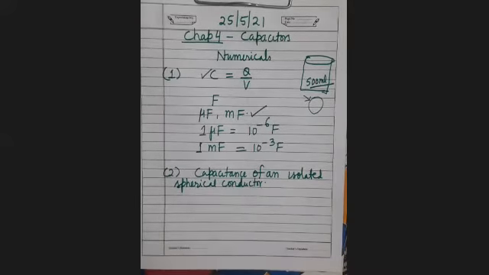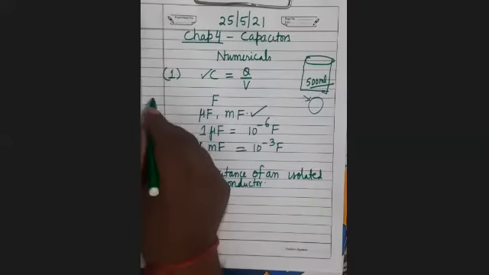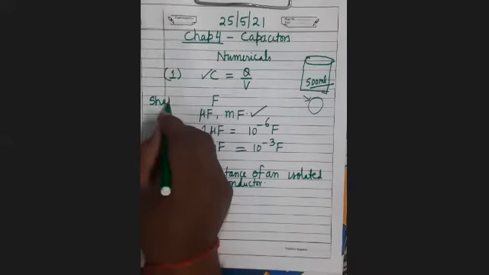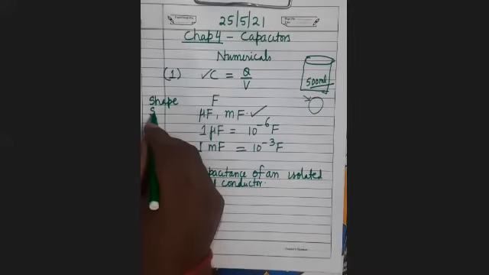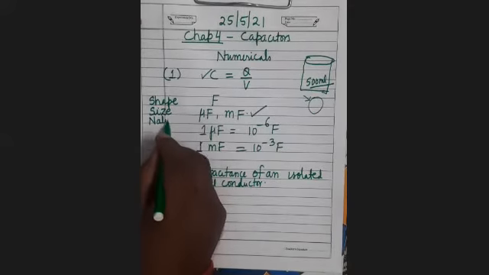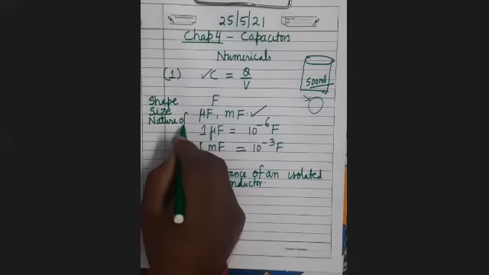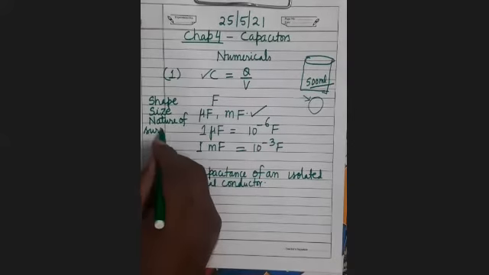One more thing I have told, that capacitance depends upon the shape, it depends upon the size, as well as the nature of the surrounding medium.